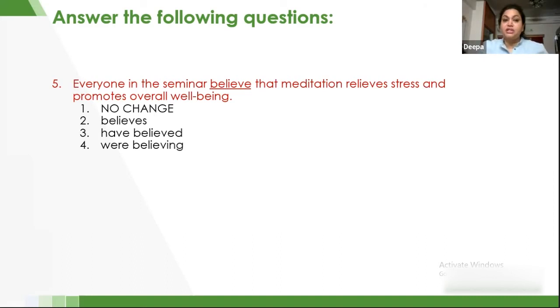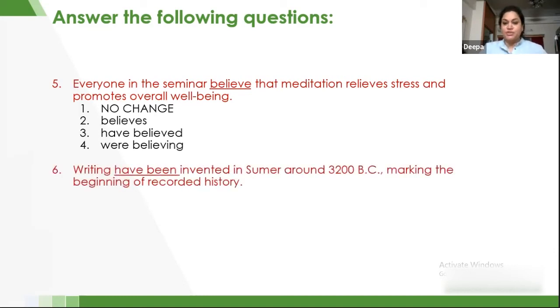Therefore, fifth question, number 2 is the right answer. And you will also see that they are also talking about relieves stress, promotes overall well-being. They are also in singular form, singular verbs. So to make it a parallelism construct also, believes is the right answer. Apart from that, everyone, each and every one, so I should be using a singular verb only. Is it clear? Let's go to the next question.